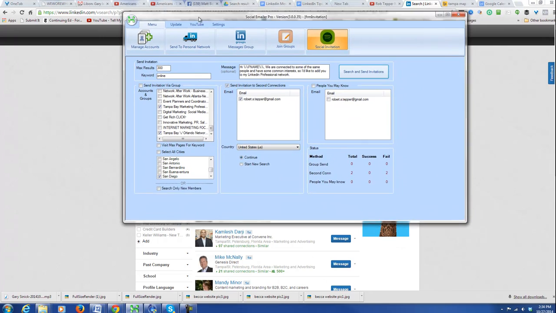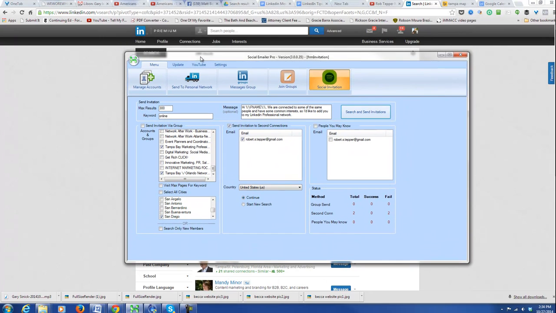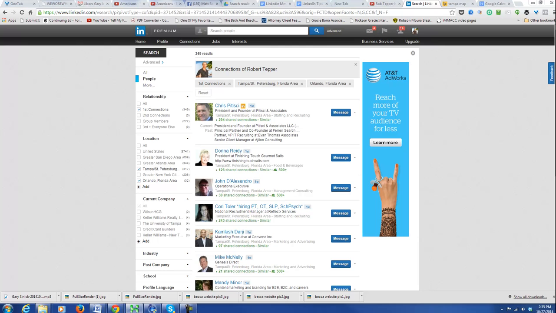I have this tool right here that I use called Social Emailer Pro. By the way, I have two screens, so I just dragged that over. And Social Emailer Pro I've been using to connect to people as appropriate for the particular event or promotion that I have going on. So right now, specifically, I knew that this Tampa event was coming up, so I have been working hard to connect people in the Tampa and Orlando area. So as you can see, I have 349 of these connections.